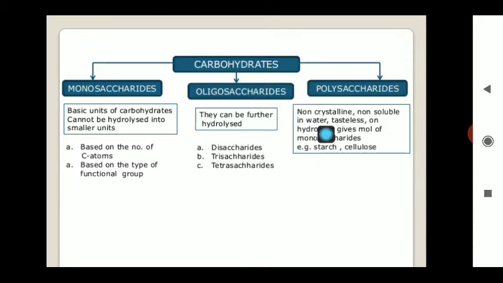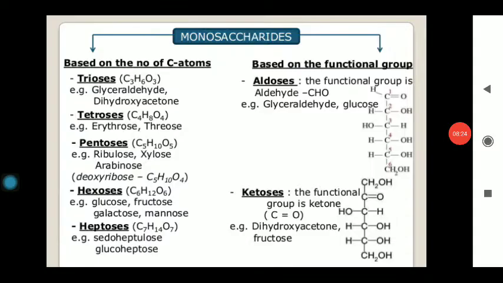While in the case of the polysaccharides, the examples are cellulose, starch, and glycogen, and these compounds are the structural components as well as the fundamental unit for energy. In this way, polysaccharides are important for us, oligosaccharides are important for us, and monosaccharides are important for us. Now, I am going to explain how monosaccharides can be classified further.